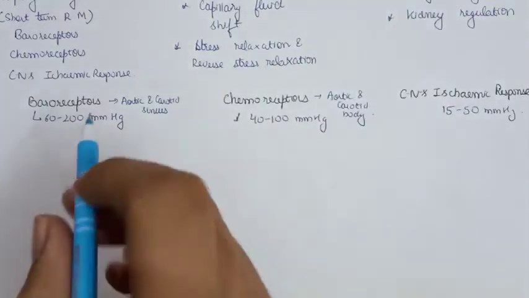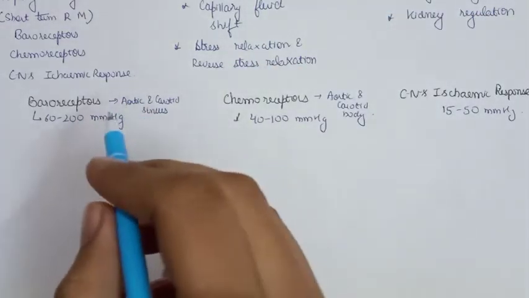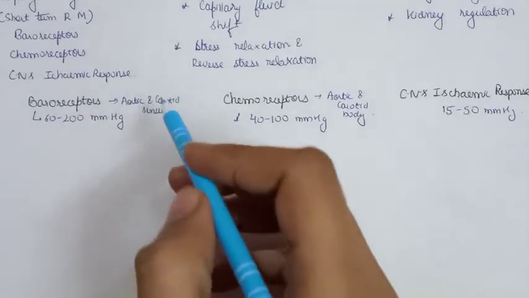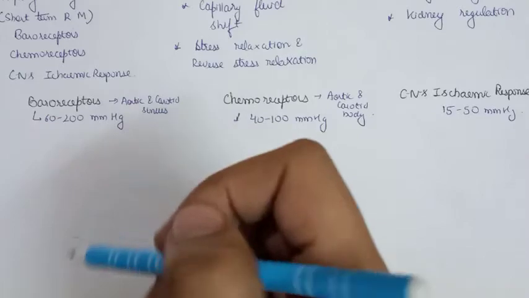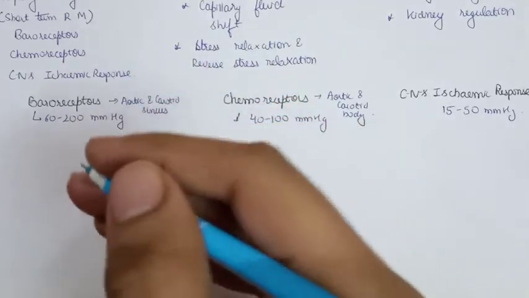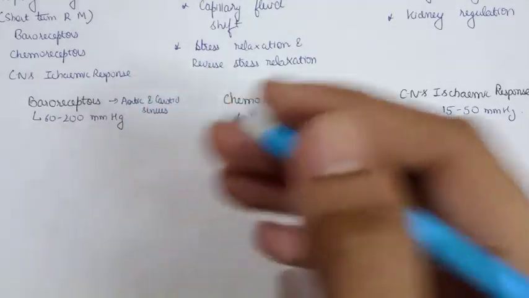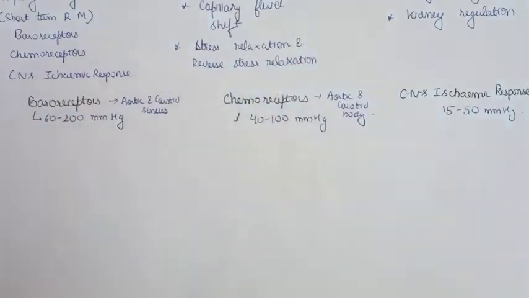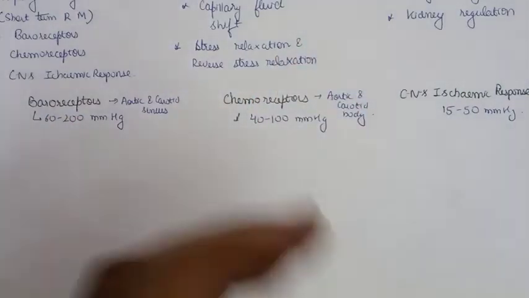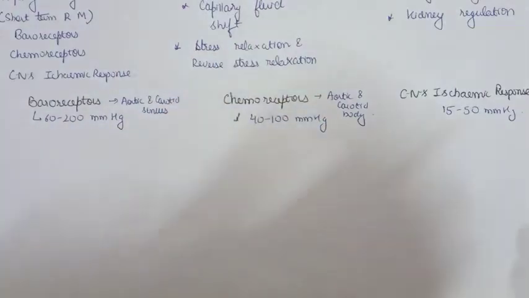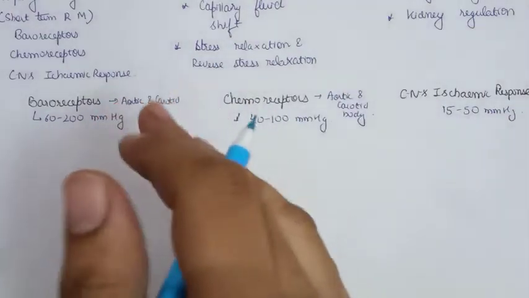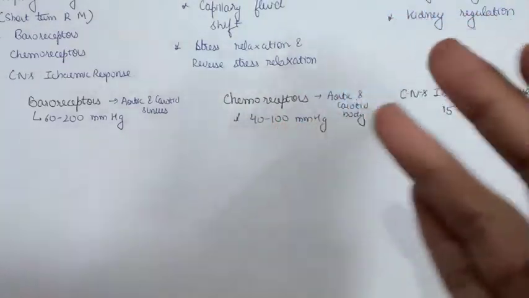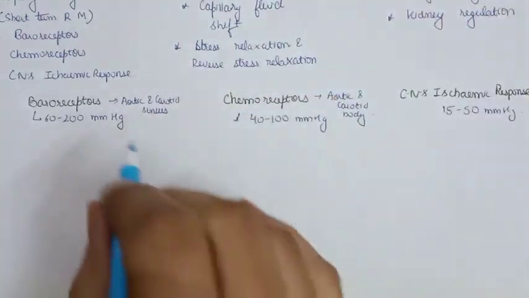For baroreceptors, we have two types of structures that are responsible, the aortic and carotid sinus. Apart from these, we have some more structures, the arterial receptors and the ventricular receptors, but the aortic and carotid sinus are the main point of discussion usually employed for the regulation of blood pressure. You should write this in your examination too.